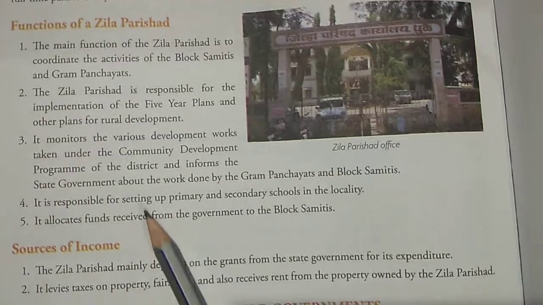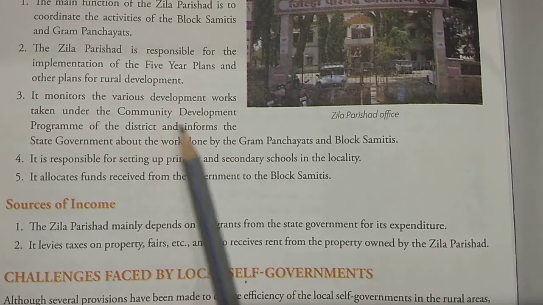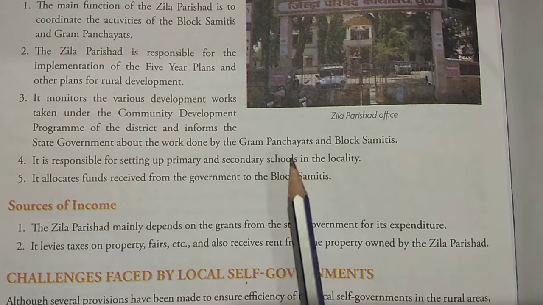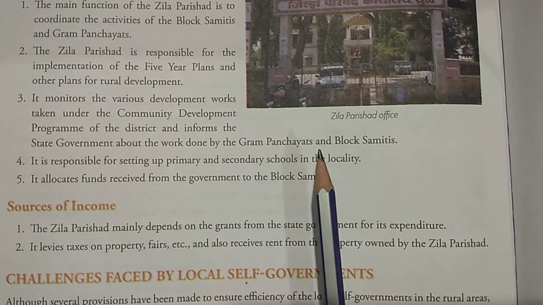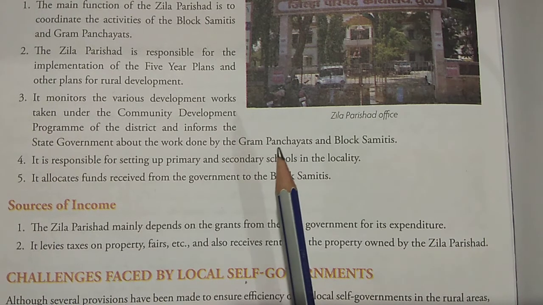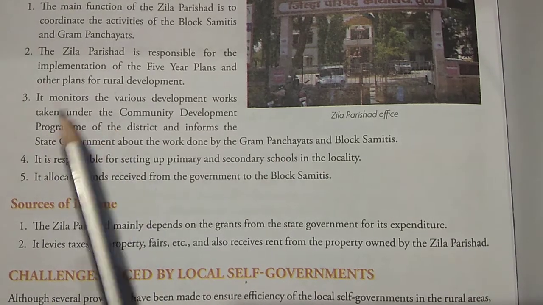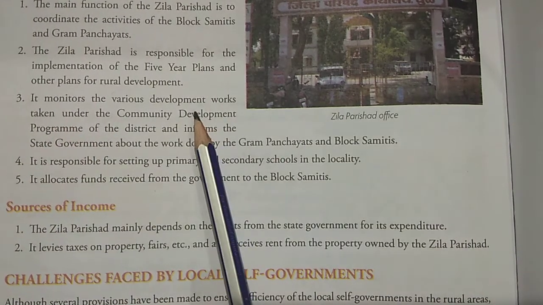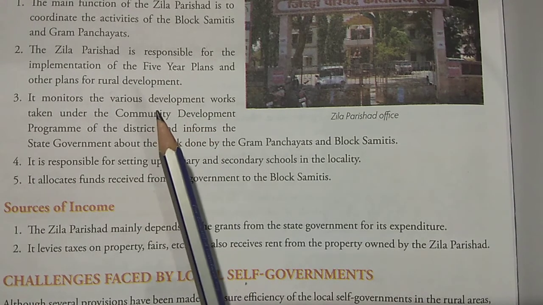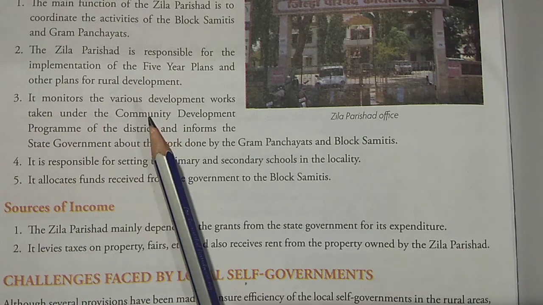Number 3, it monitors the various development work taken up under the community development program of the district and informs the state government about the work done by the Gram Panchayat and Block Samiti. It is like a class leader informing the class teacher about any problem or about the work done by a group of people in the class. In the same way, it monitors, that means it takes care of various development work. Whatever work is going on at the panchayat level or the block level, this body has to see how far the program has reached, and if there is any problem they will try to convey it to the state government.